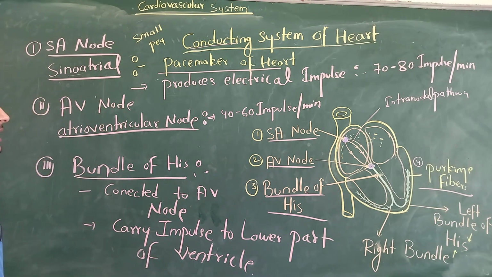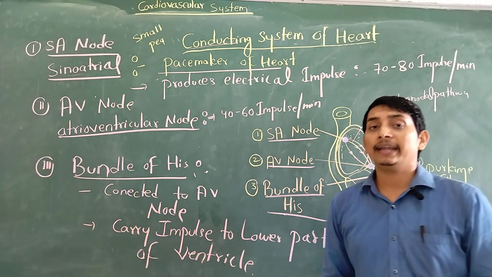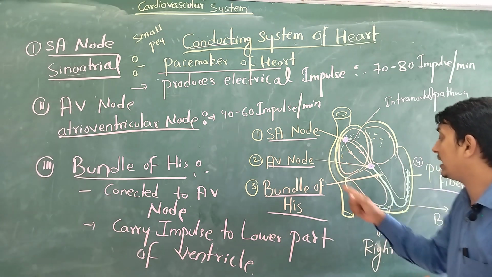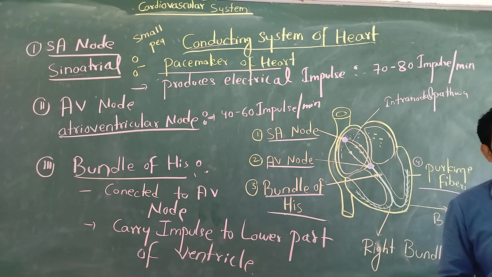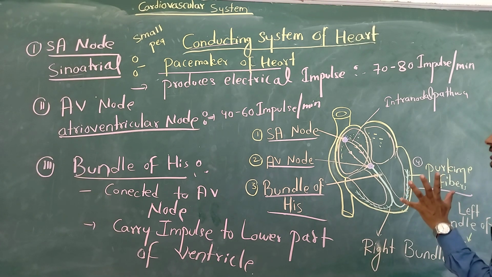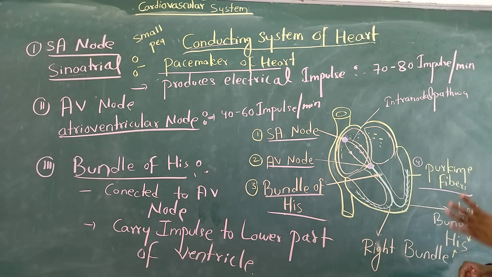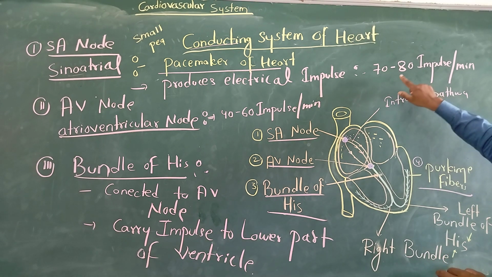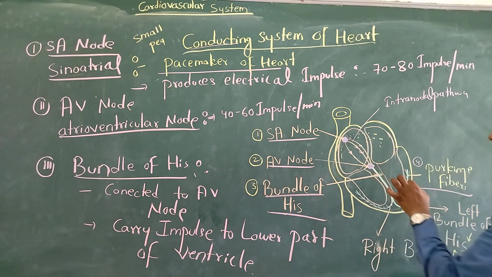What is the main aim of the conducting system? Its function is to provide electrical current to each and every cardiac myocyte, so every cardiac myocyte can get electrical current and contract. Due to the contraction, blood pumps out. Once it stops sending impulses, it starts relaxing. The SA node produces 70 to 80 impulses in 1 minute. But our AV node is also producing impulses.